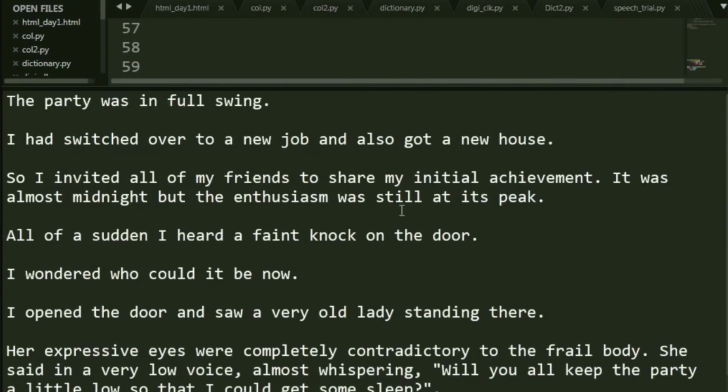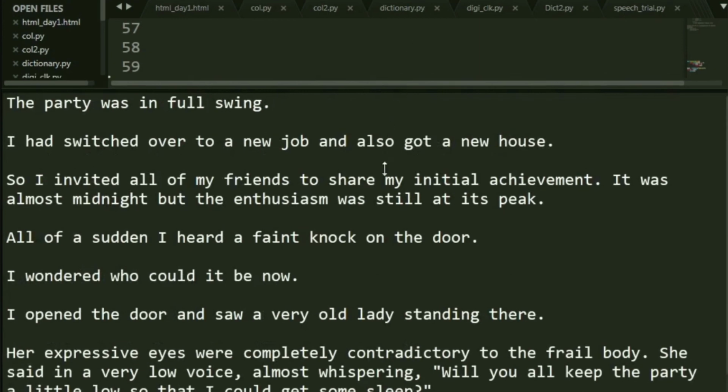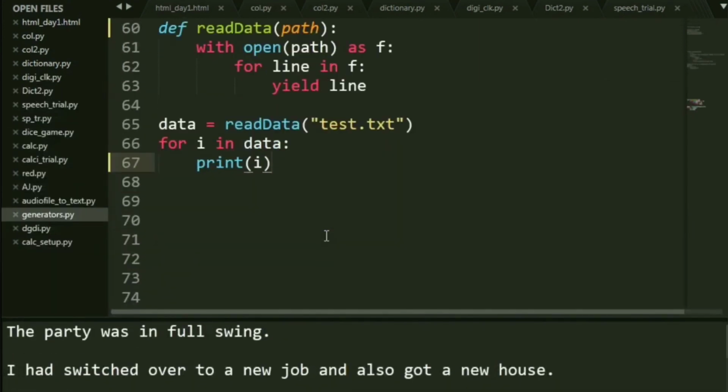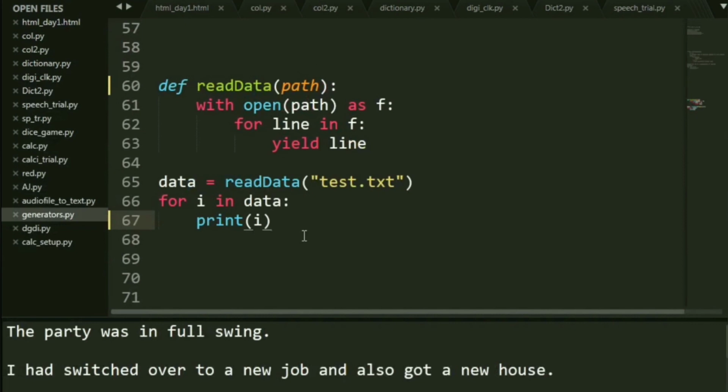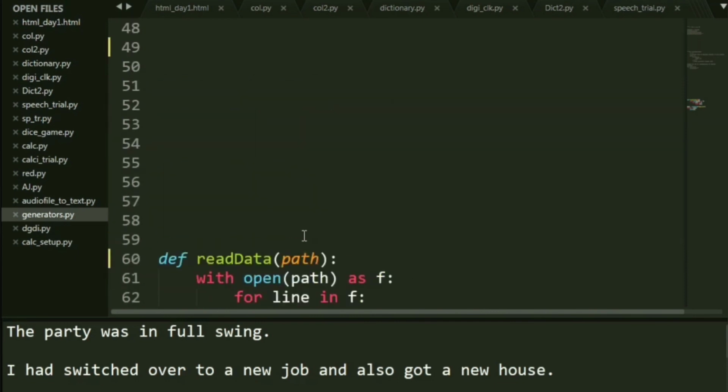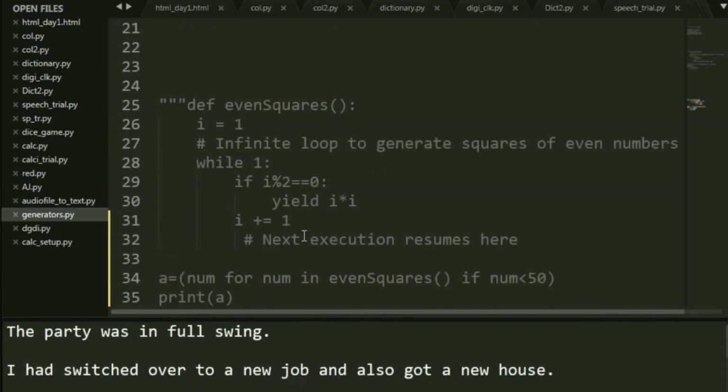Okay, so you have your entire text out here. So you can read, write, and do anything. We'll be doing file handling also pretty soon. So we'll see all of that later. So you see, there are various use cases of generators. You can use it on files or maybe shorten your code, make it memory efficient and all of that.